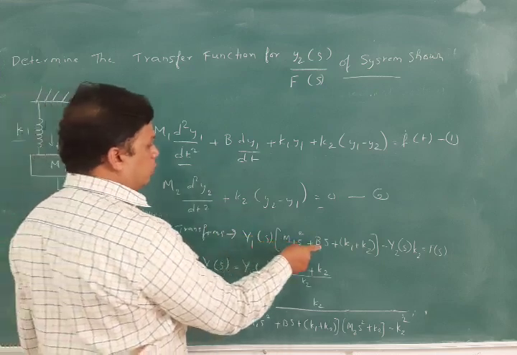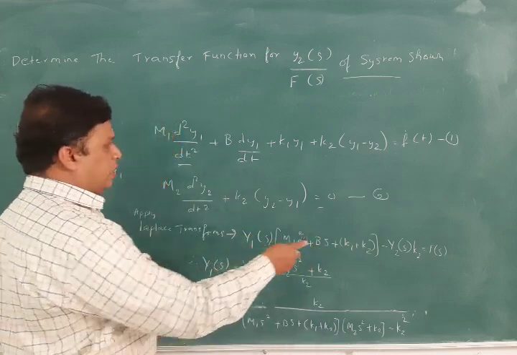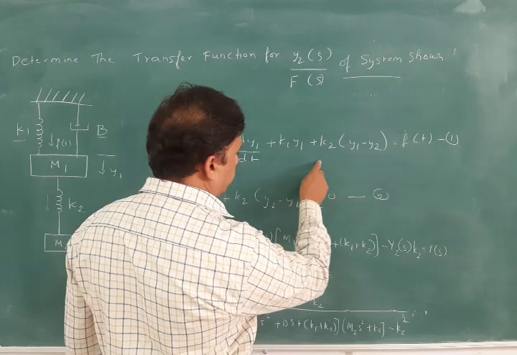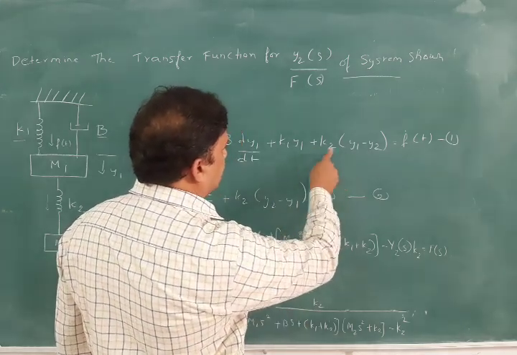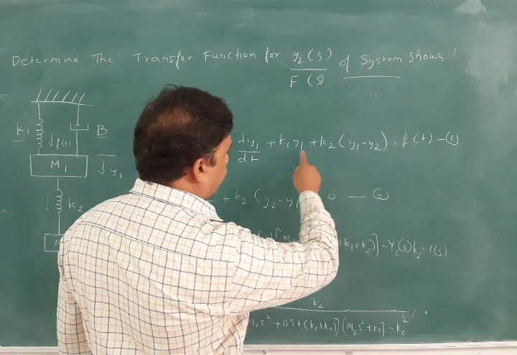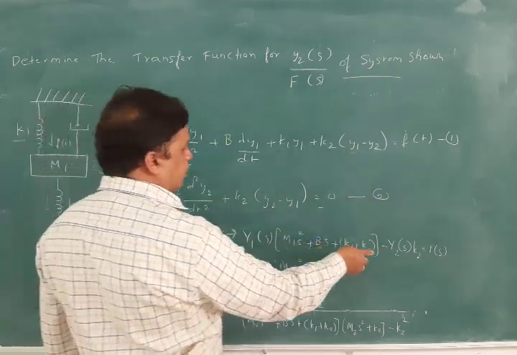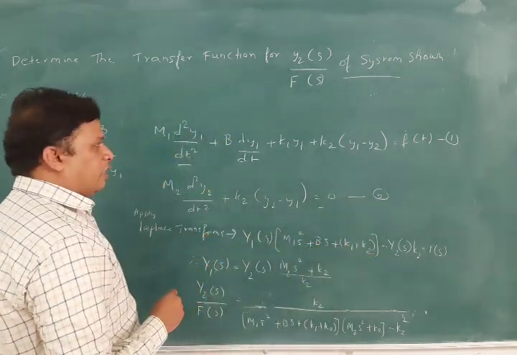Y1(s) into s plus k1 plus k2 here, and why? Because k1 plus k2, we are doing here, k1 is k1 y1 plus k2 y2. So we are taking common here and writing directly k1 plus k2 into Y1(s). Directly we are writing that equation.